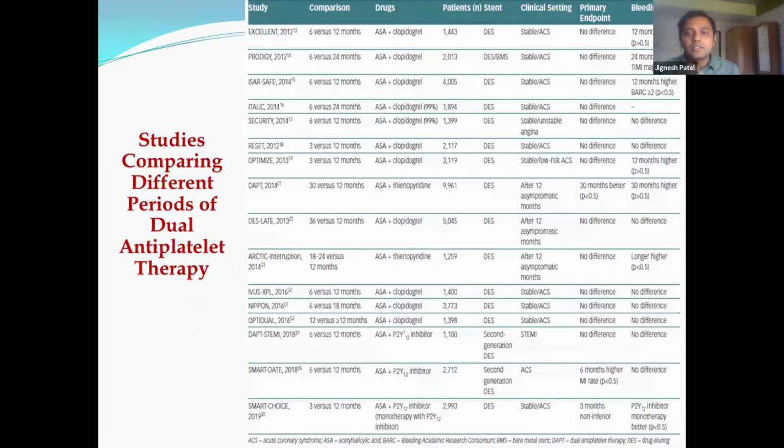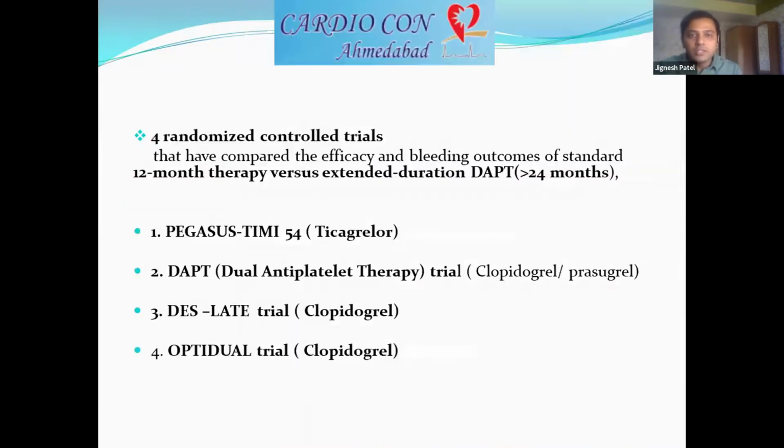This is the table showing the different studies which compared the various durations of dual antiplatelet therapy after PCI. Of all these, there are 4 randomized controlled trials which compared the standard 12-month therapy versus extended duration dual antiplatelet therapy, more than 24 months. Of this, the Pegasus trial is for ticagrelor plus aspirin versus aspirin alone after 12 months. And the second is the DAPT trial, which is for clopidogrel and prasugrel.